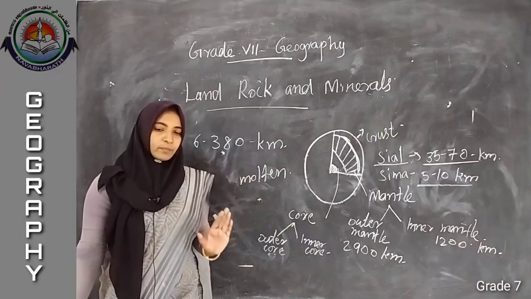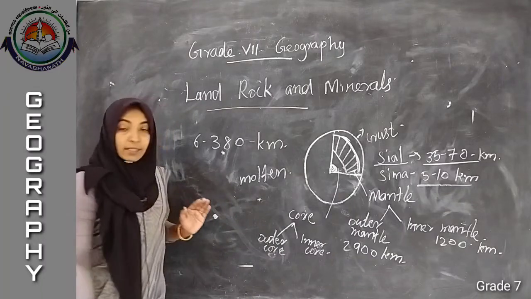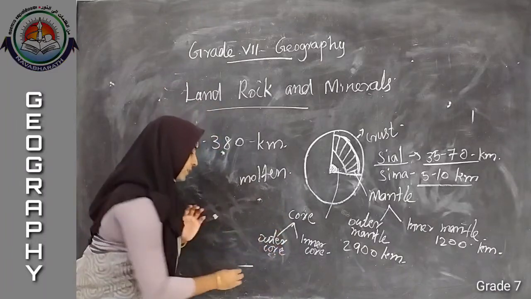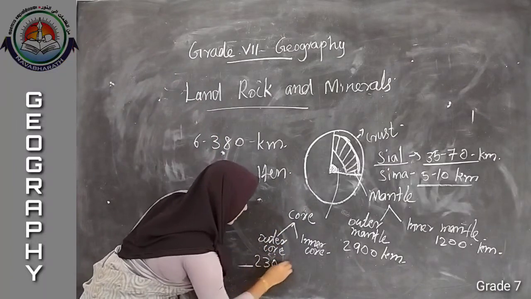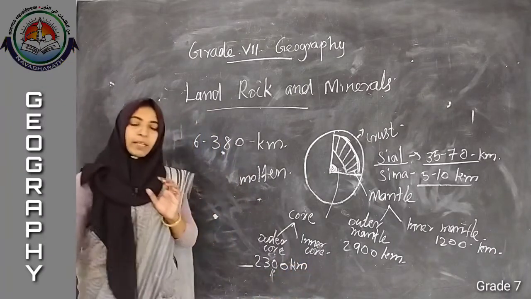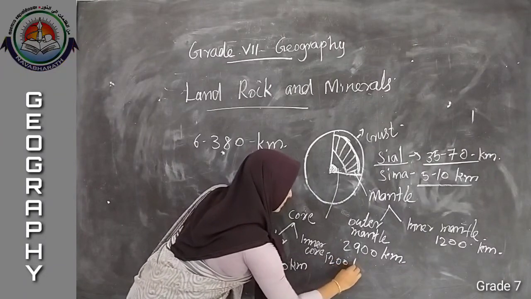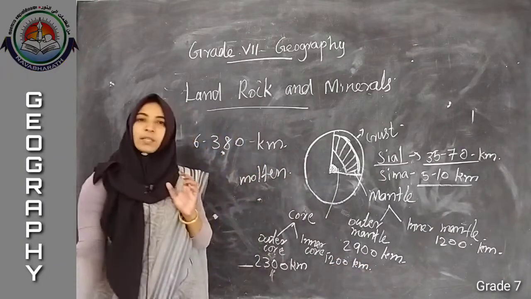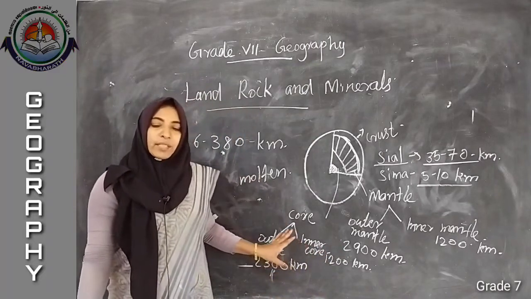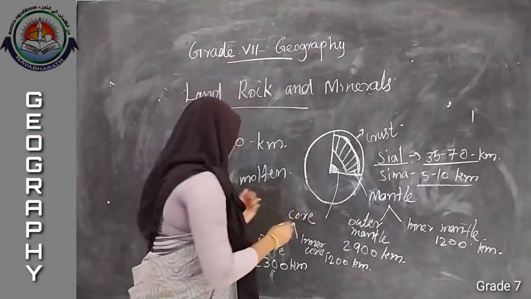Listen. Outer core, this is almost the same like that, but the outer core will take 2300 kilometer. And what about inner core? 1200 kilometer. What is the stage of this one? Liquid form. It is in a liquid form.